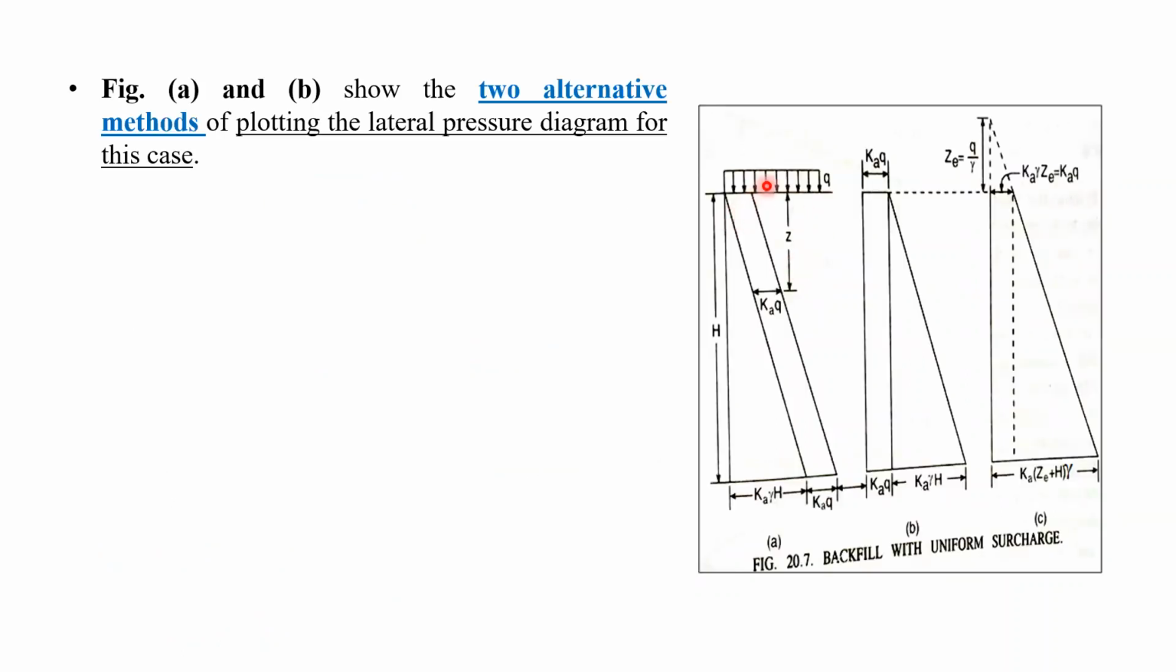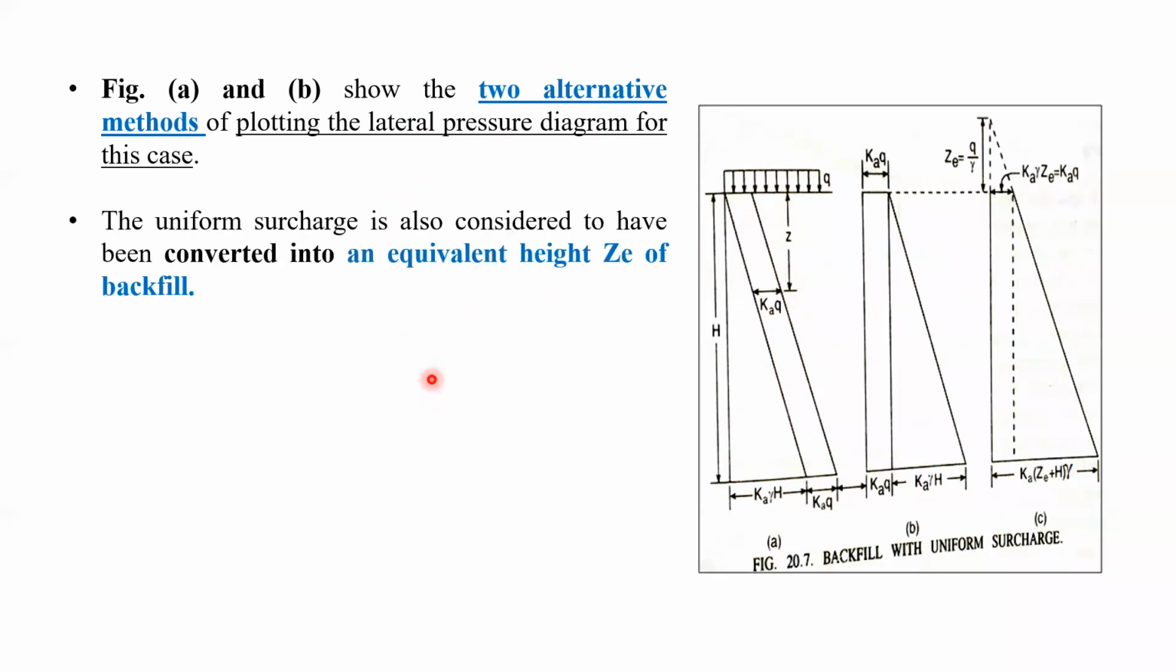You can see figure A and figure B show the two alternatives. You can draw the diagrams like this, Ka gamma H and Ka q. Ka q you can draw just in the form of a rectangle. Or in figure B, in place of this figure, you can also draw these figures, right? So two alternatives are there. Let us talk about the third figure also.